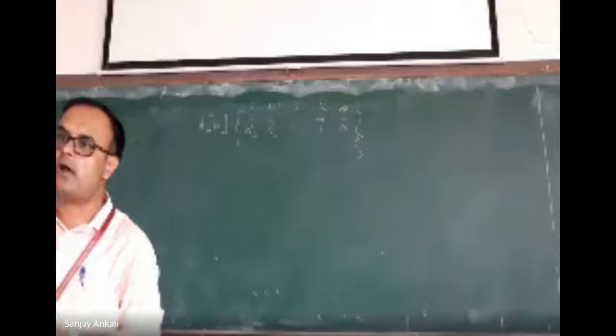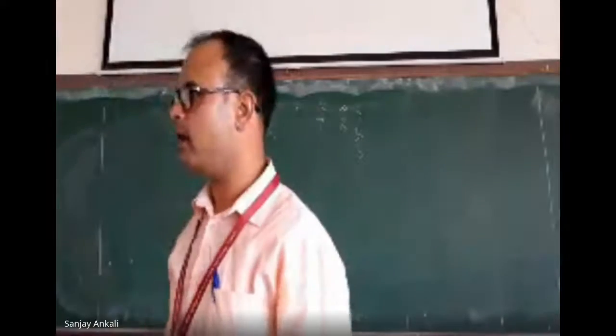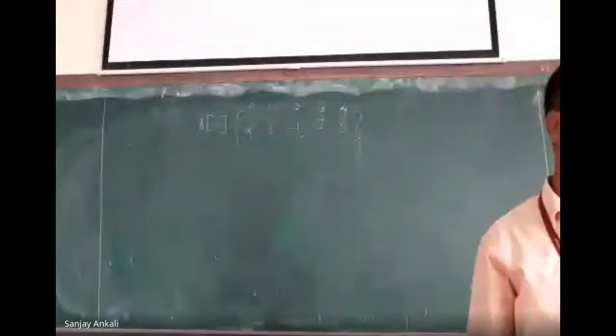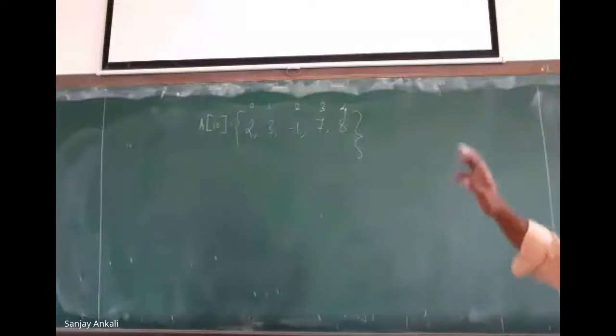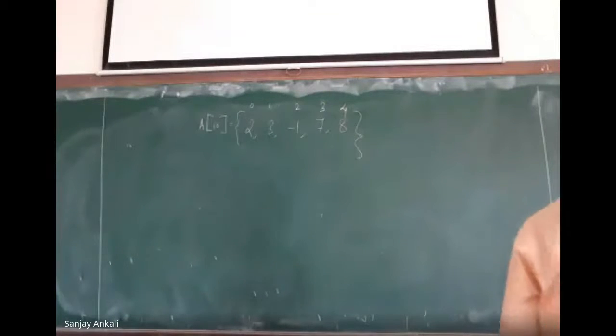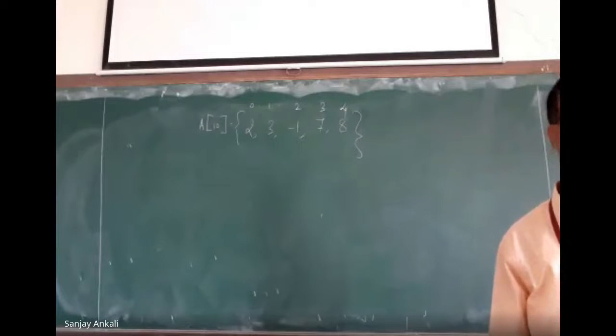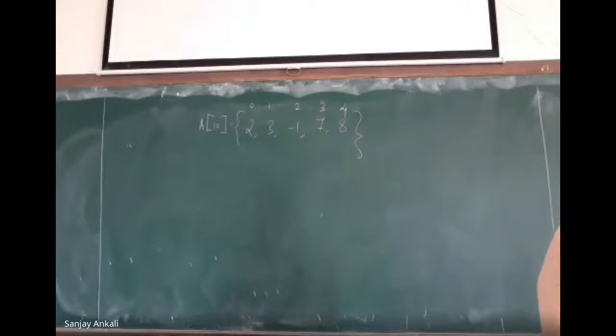So the list is there. We have to find the smallest number in the list. Now see this list. Tell me what comes to your mind. How do you solve this problem? What is the smallest number in this list? How did you tell that minus 1 is smallest? That is my question.